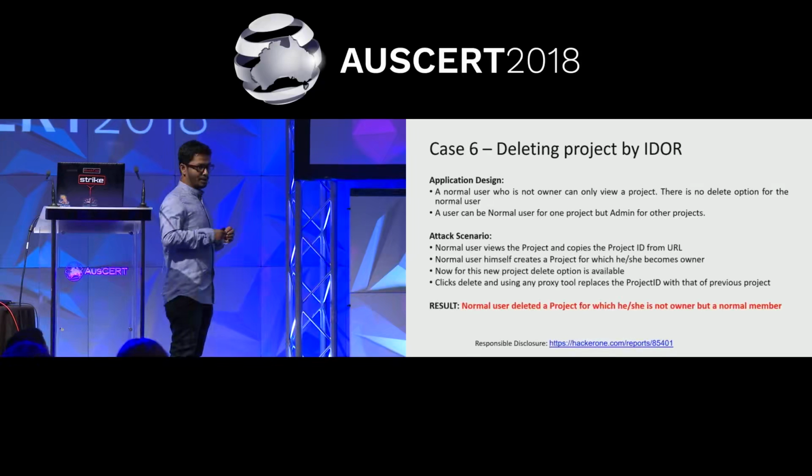Here, using the proxy tool, first I click on my admin project and see how the delete operation looks. Then I go to the user project, click on the project, copy the project ID from the URL, come back to my project, click on delete, intercept the request, and change the project ID to that of the project where I am not admin. Now what happens? The request goes to the server with the project ID of that project, and that project gets deleted. Even though the delete option was not there in the GUI, because I copied the project ID and sent the delete request, it got deleted.